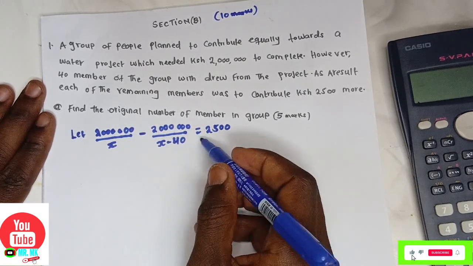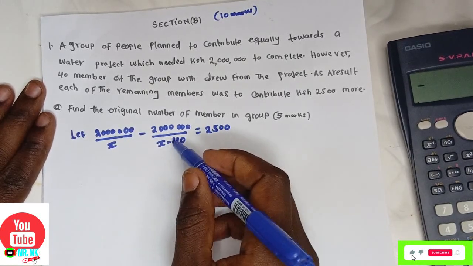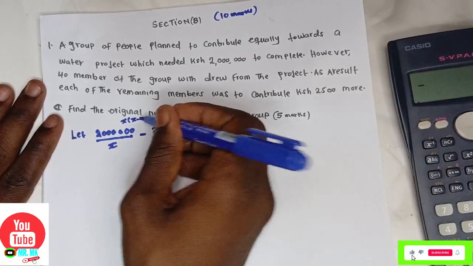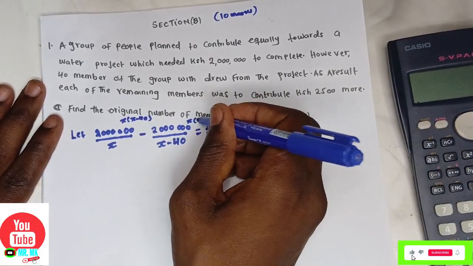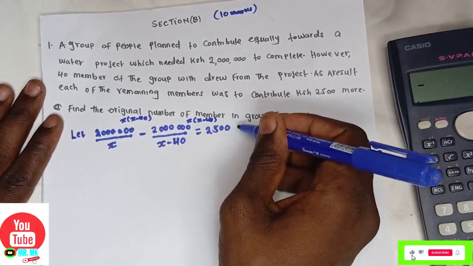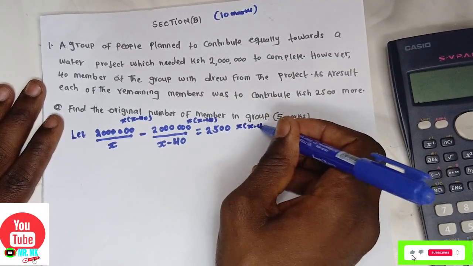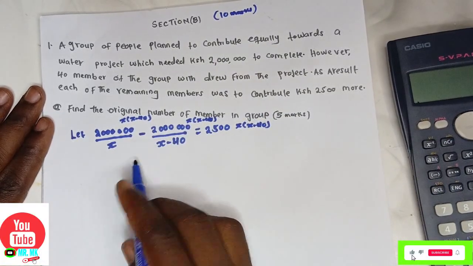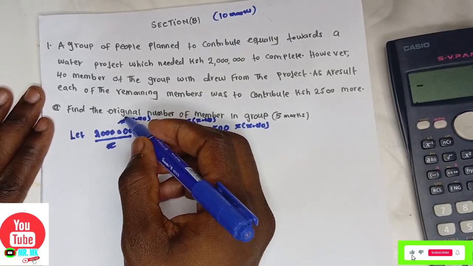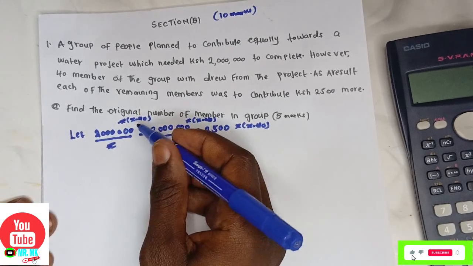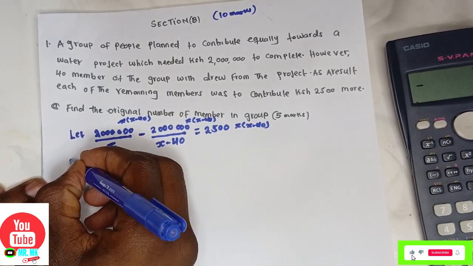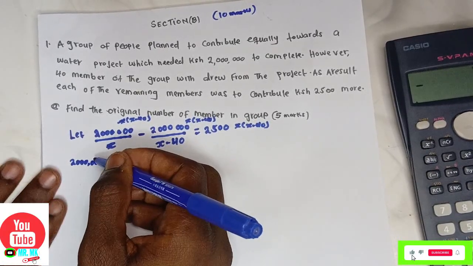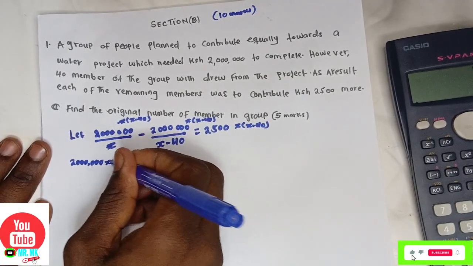By just using the LCM, you multiply both sides by the LCM of these numbers, x into bracket x minus 40. Both sides we multiply by the LCM. Now x will cancel with x. 2 million multiplied by x will be 2 million x.